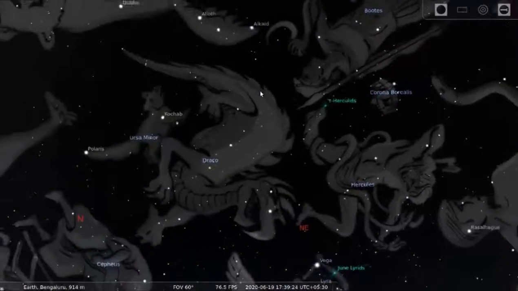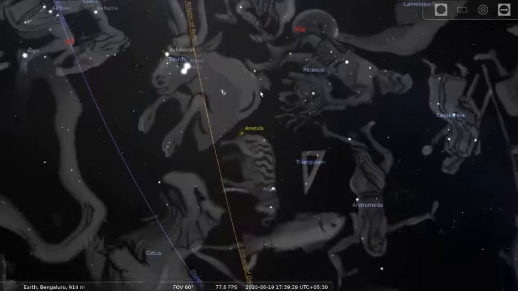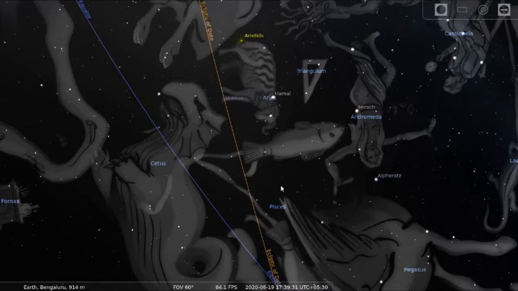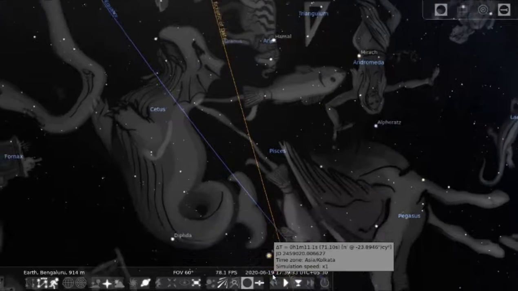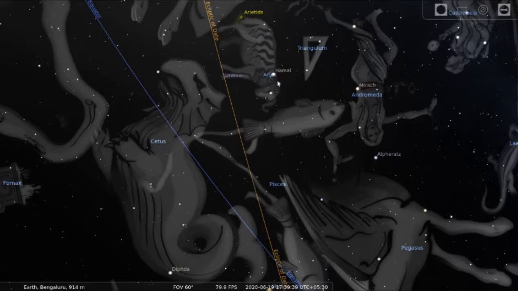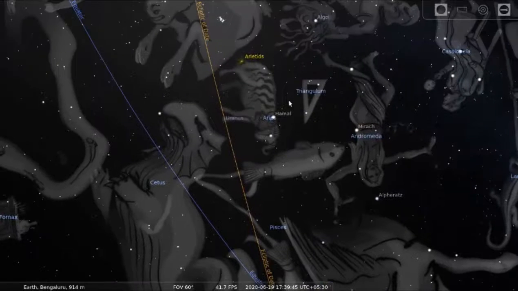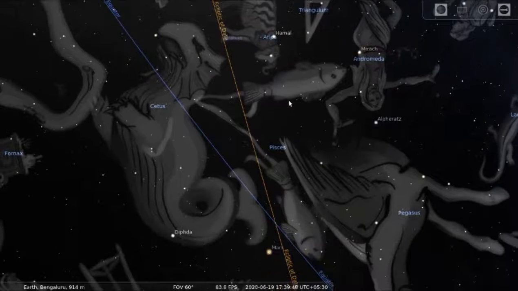And in the same way, this point shifted from the first point of Aries, which is basically here, to this one now. So one whole constellation, these points have been shifted. This is a zodiacal constellation, these points got shifted.